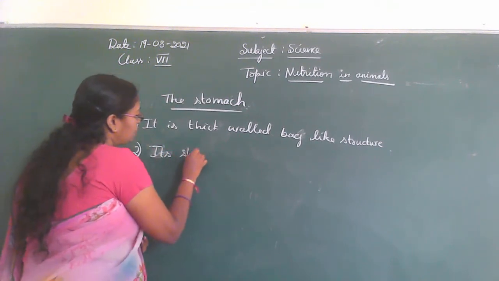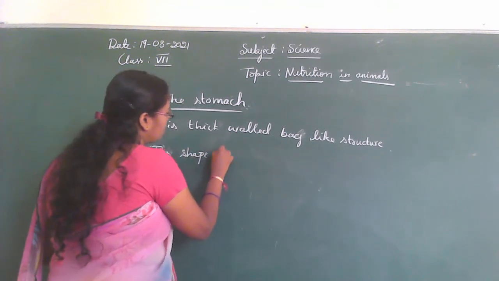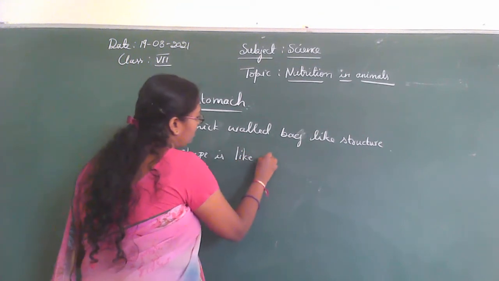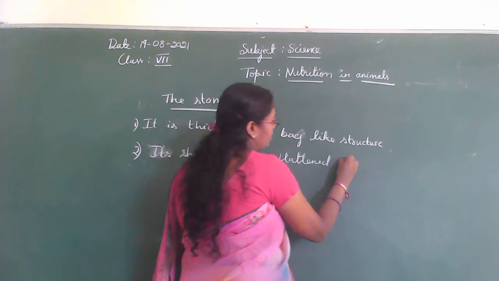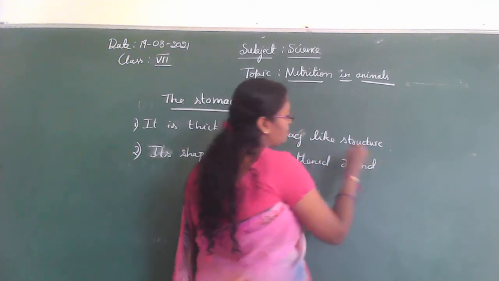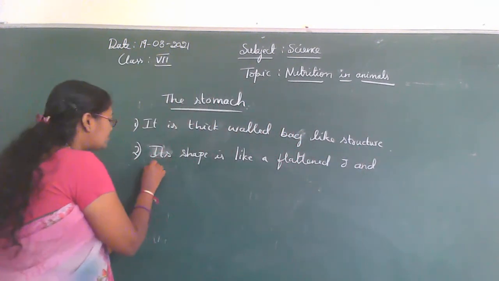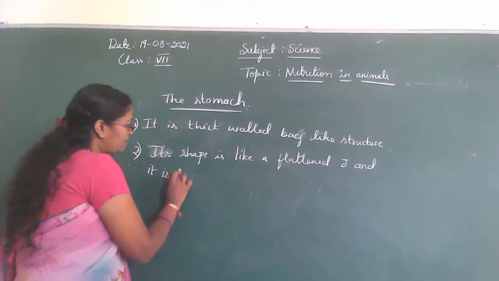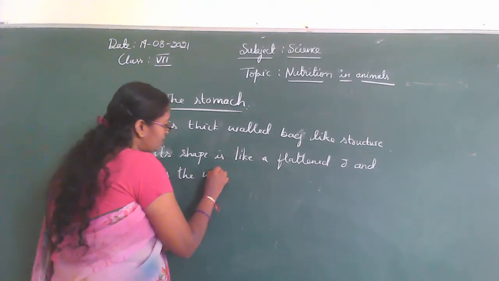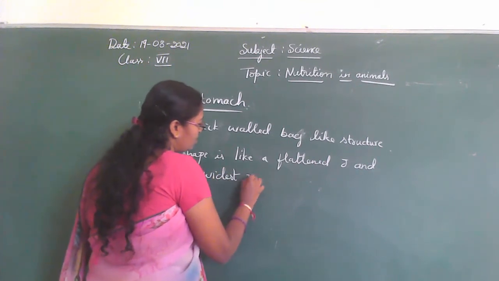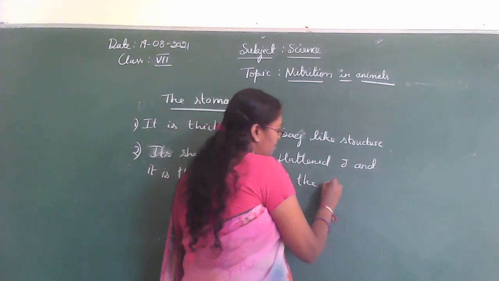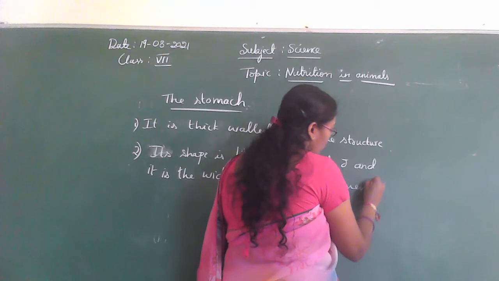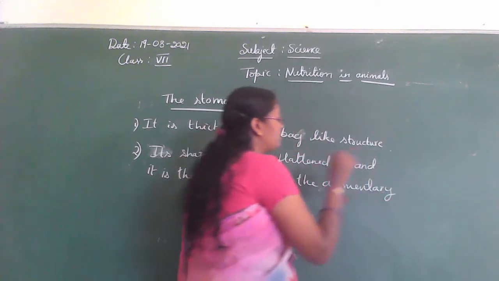Its shape is like a flattened J, and our stomach is the widest part of the alimentary canal or digestive tract.